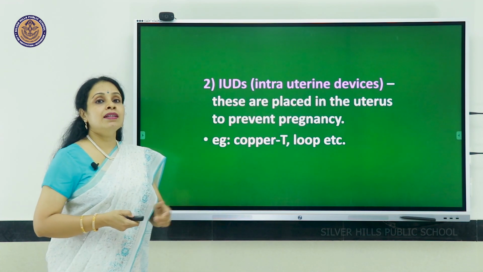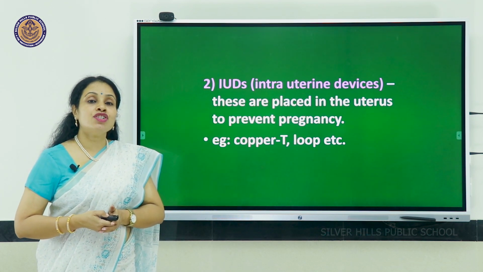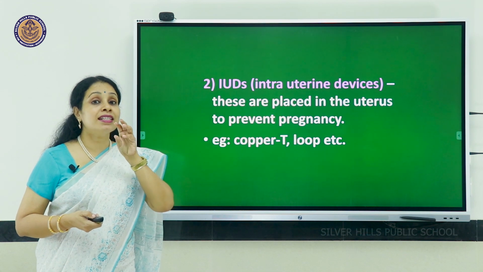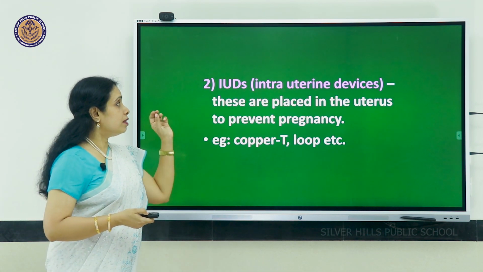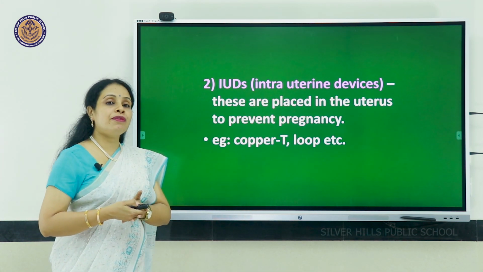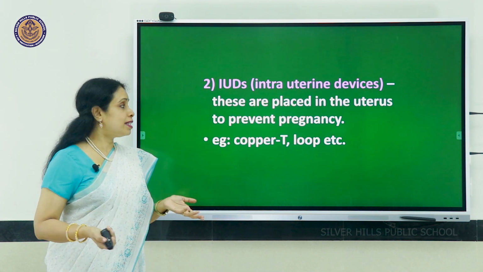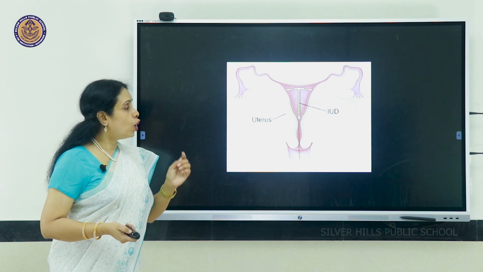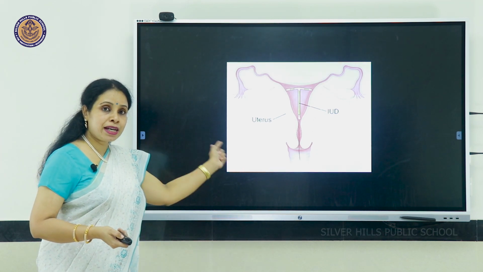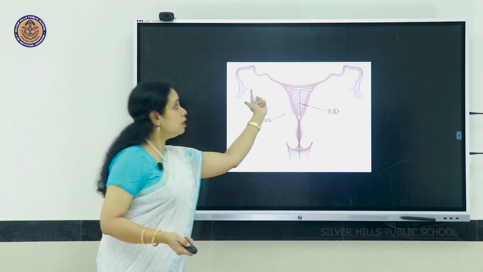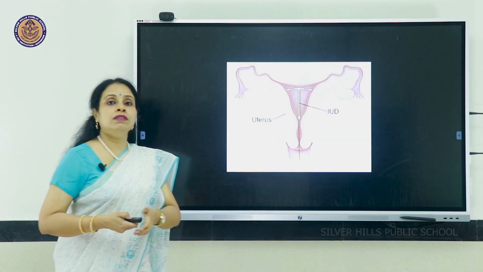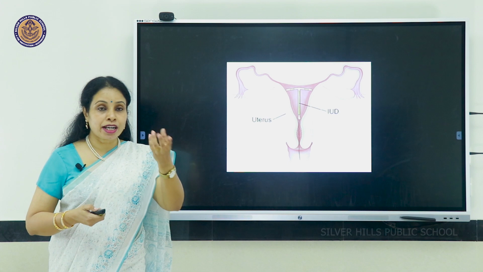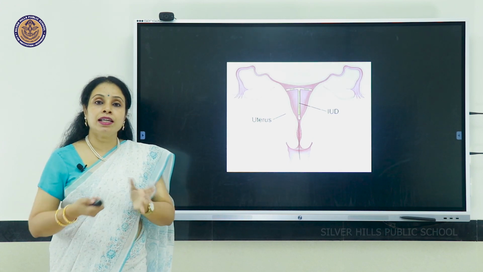The second one is IUDs, intrauterine devices. From the name you can understand, inside the uterus. These are placed inside the uterus to prevent pregnancy. Very good example is copper T, loop, etc. Over here, you identify the female reproductive system in which a T-shaped structure, a copper T has been placed, which will liberate copper ions that will kill the sperms.